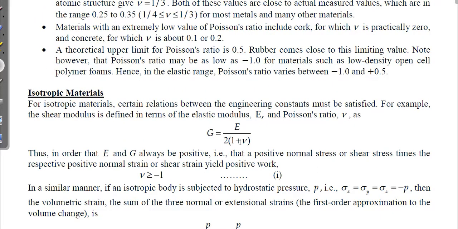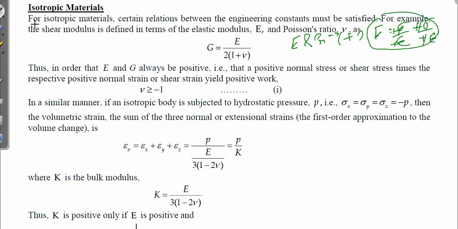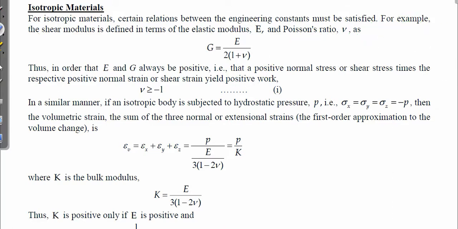For an isotropic solid, we know the relation G equal to E divided by 2 bracket 1 plus nu. E and G have to be positive quantities because E is sigma by epsilon. Both terms are positive or both terms are negative when taken side by side, which means tensile stress gives tensile strain, plus plus. So E and G will always be positive. For G to be positive, this denominator has to be positive. So 1 plus nu is greater than or equal to 0, or nu is greater than or equal to -1.